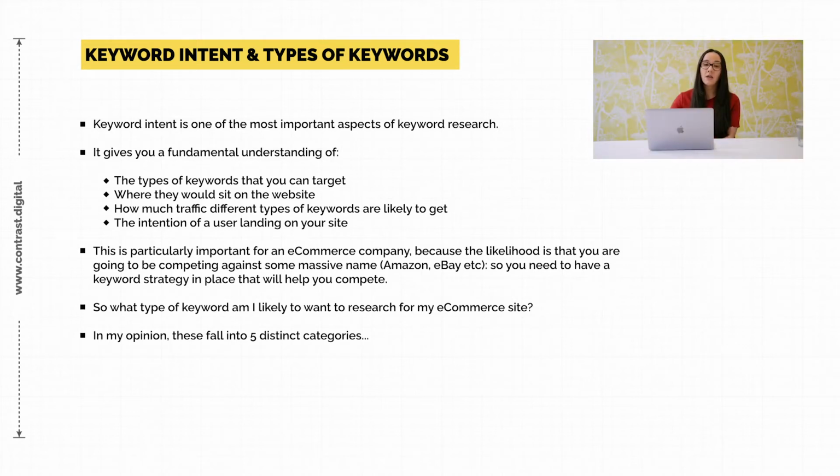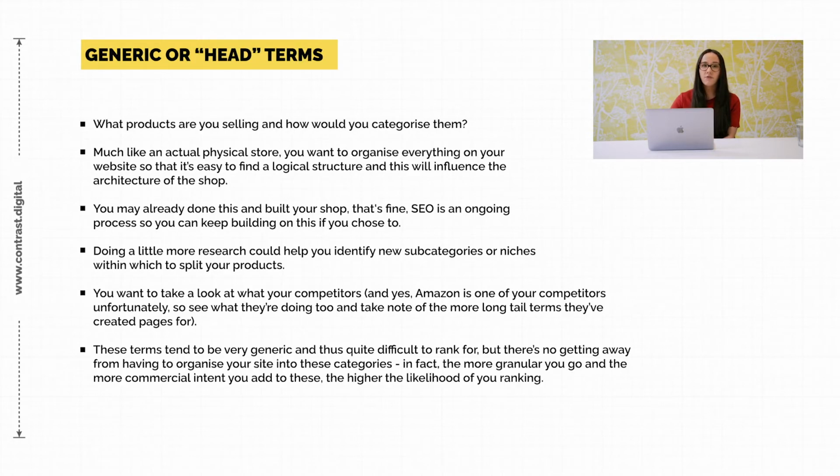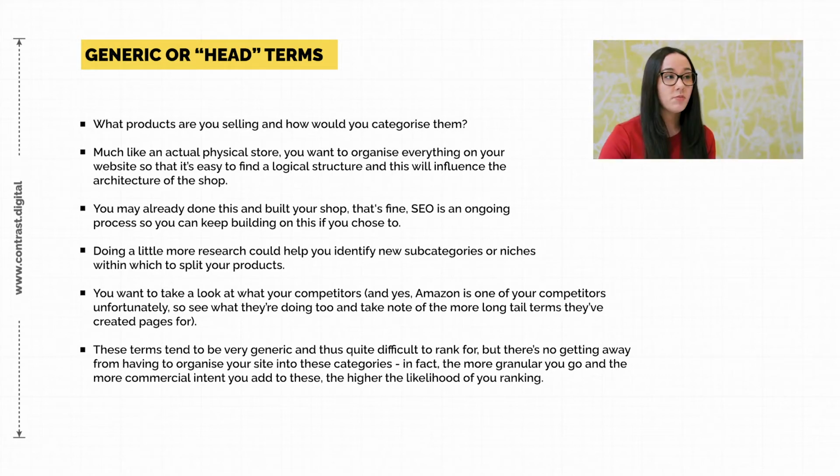In terms of keyword intent, I'd say that there are about 5 distinct categories. So the first are generic or head terms. These are basically, think of it in terms of you have a shop and you want to organize that shop. Even a physical store is organized logically based on different types of product that you're offering. And so you want to do that on an e-commerce store as well, so that people can find things easily.